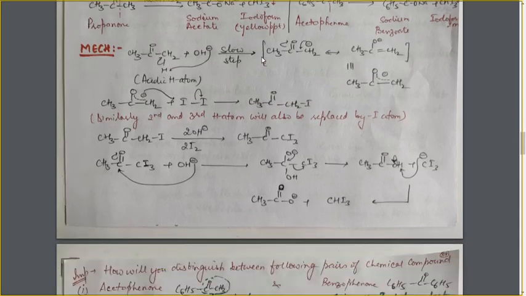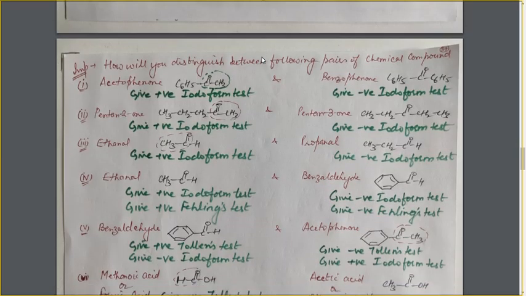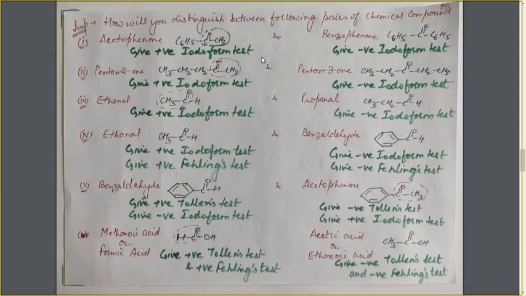Next, moving on to the next topic. On this sheet I have discussed some pairs of compounds for the distinction between them, that is, how you can distinguish between them, because in the previous sheets I have discussed some important reactions for distinction.